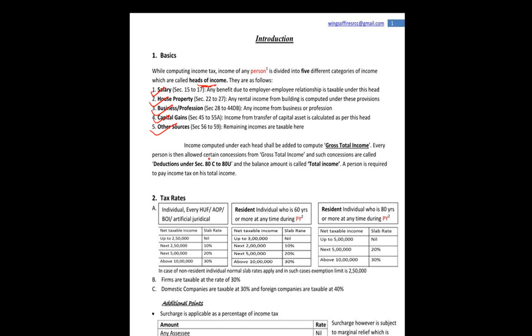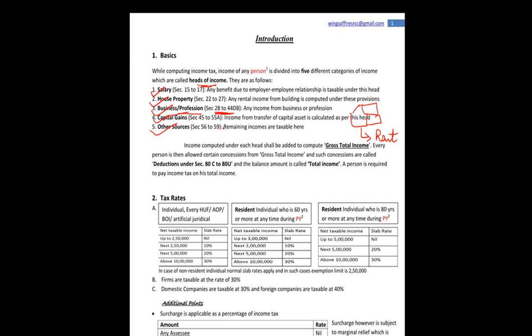So if any benefit is accruing to a person due to an employer-employee relationship, the income is taxable under this head. In case you are earning some income from a property, let's say rent, it will be charged under the head income from house property. However, in case you have a business or a profession, as the name indicates, the provisions are contained in sections 28 to 44DB.